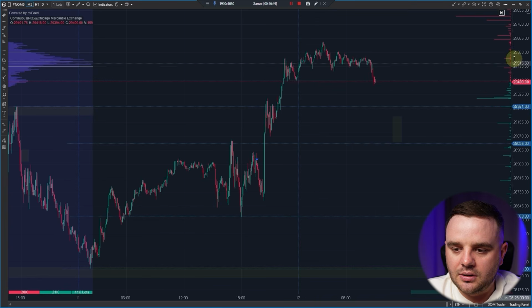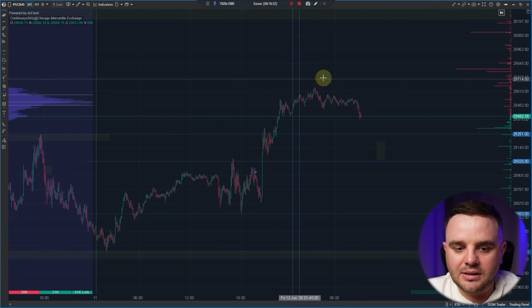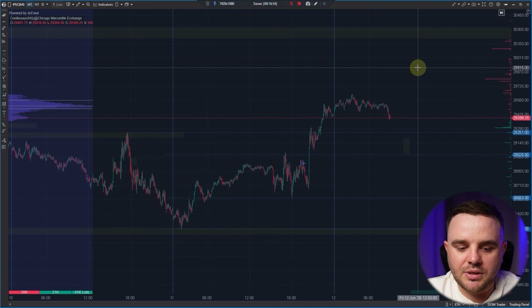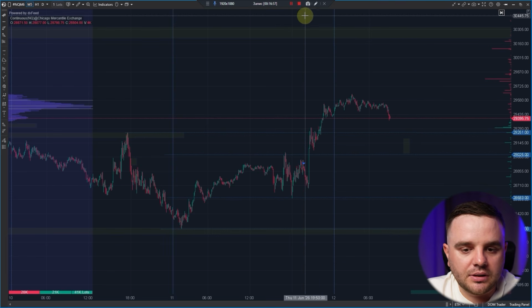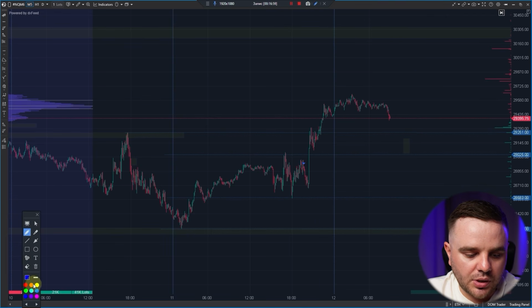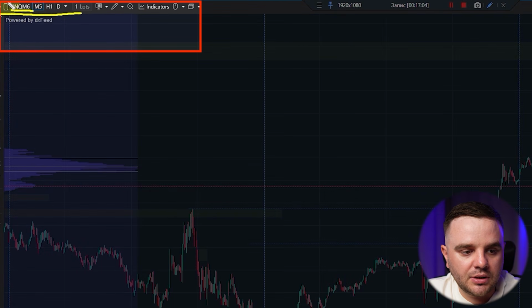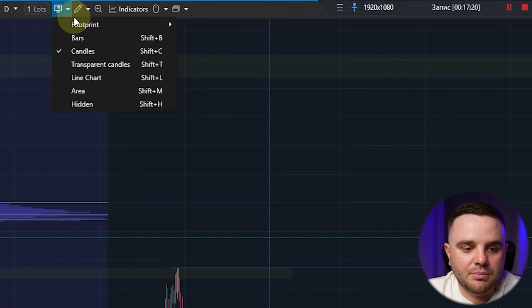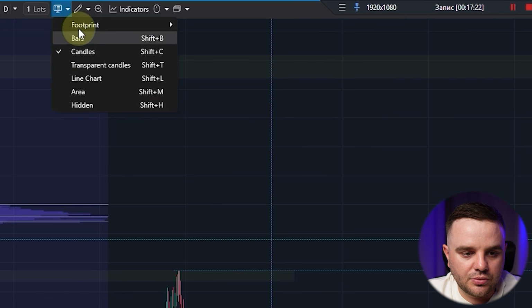Let's set it up and make a chart like the one I personally use on my platform. First, regarding this chart, what do you have here? Here you have this menu. As you can see, it is the name of the instrument. Here you can link charts to each other. Timeframes that you actually use. Lots: when you have a connected account, you can trade through this chart. Here you have the type of footprints. As you can see, you can choose the type of a chart.